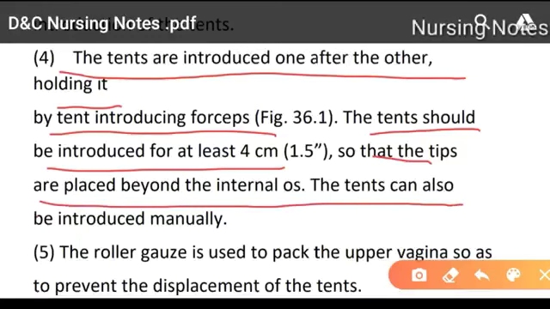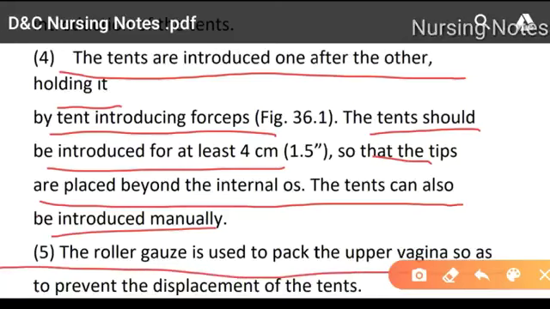The tent can also be inserted manually. And fifth and last one, the roller gauze is packed into the upper vagina to prevent displacement of the tent.